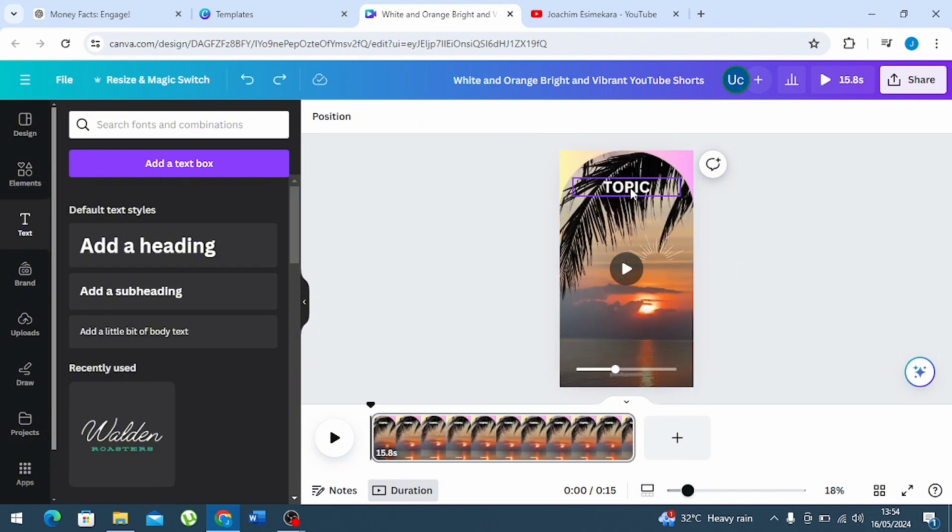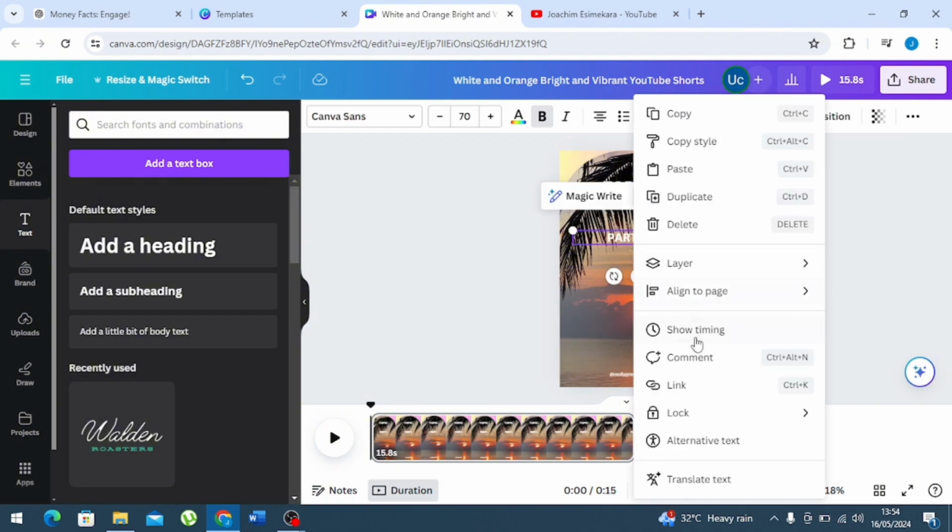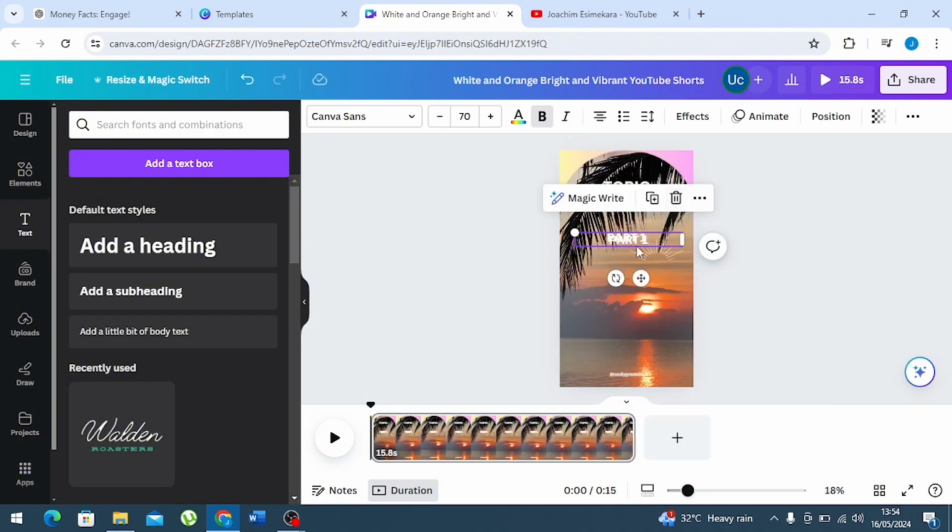We can actually duplicate the text and give it the part 1. Then resize this to about 70. Then set it to be at the same margin. Okay, so we have our part 1. Then we can actually duplicate this to get our part 2.